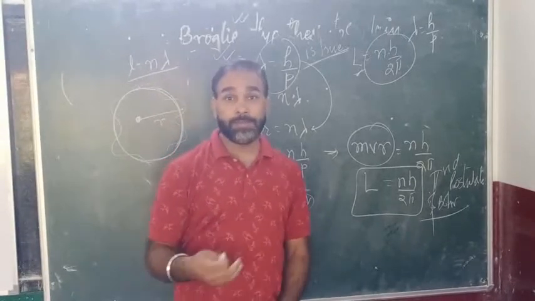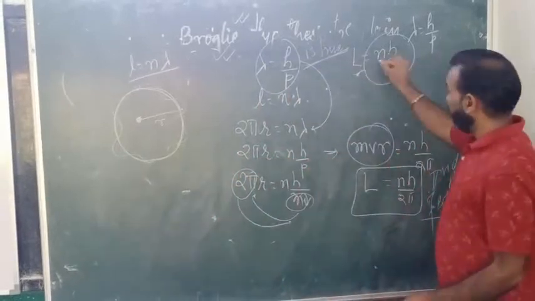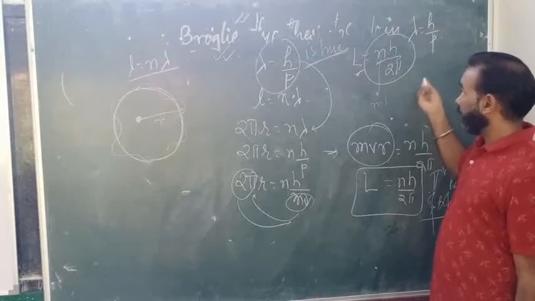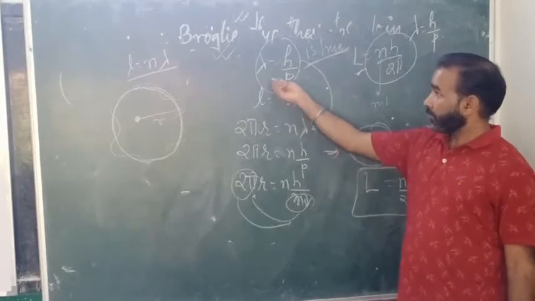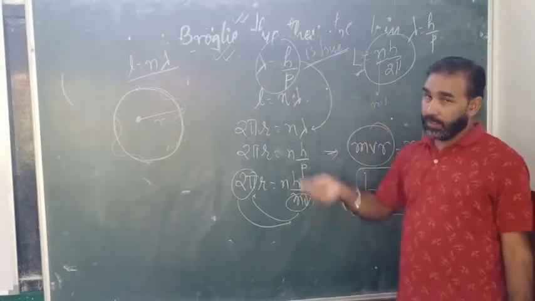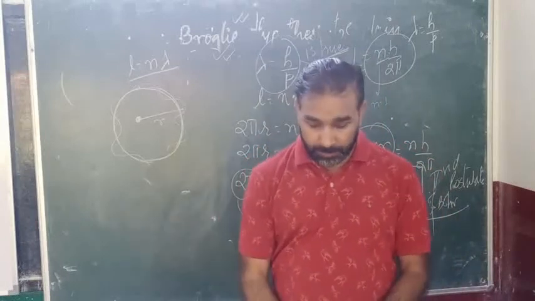Find the wavelength associated with that electron. So for the innermost orbit, n is equal to 1. Right, this lambda is equal to... you can calculate, so easily you can calculate through this. Right, so this is an important concept.